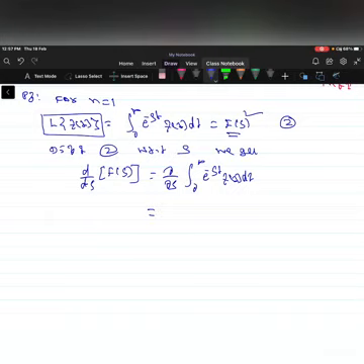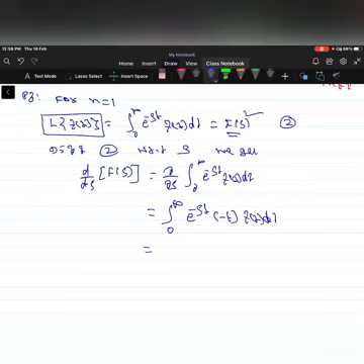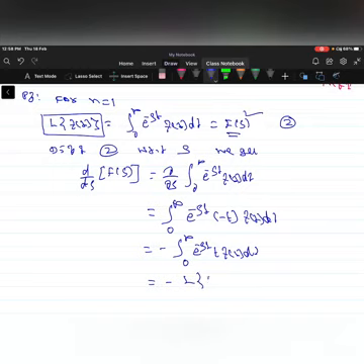Differentiating this function partially with respect to s, treating t as a constant, this implies the integration from 0 to infinity of e^(-st) times (-t) f(t) dt. Taking the minus sign outside, we get minus the integration from 0 to infinity of e^(-st) t f(t) dt. So this can be written as minus Laplace of t f(t).